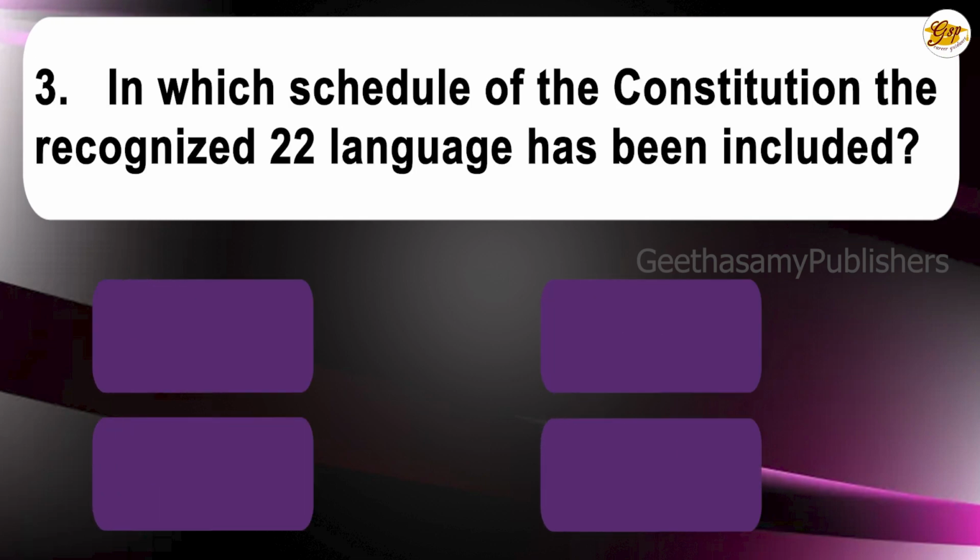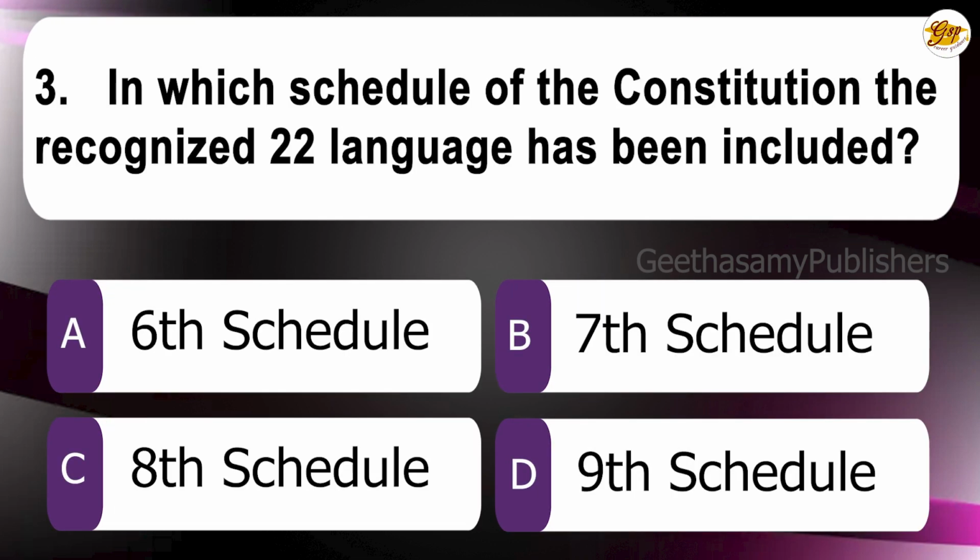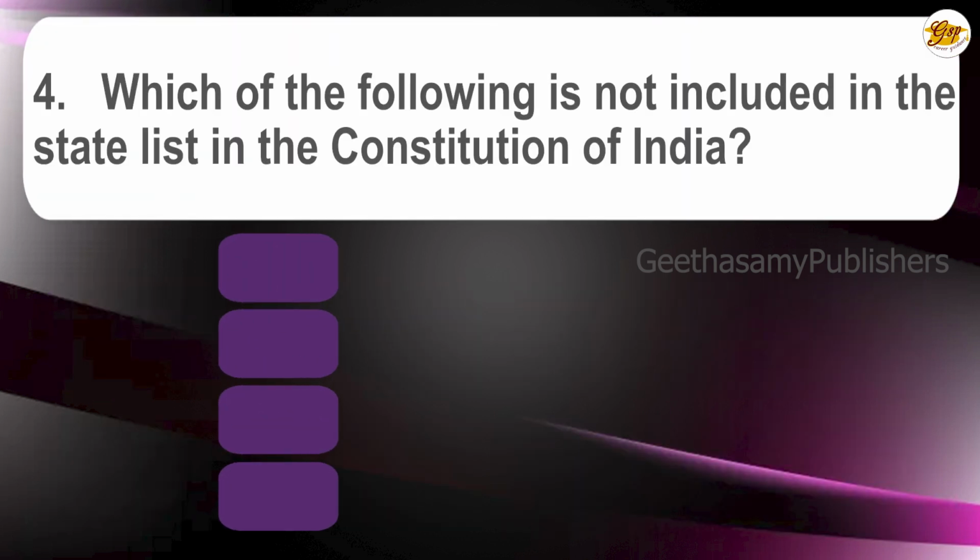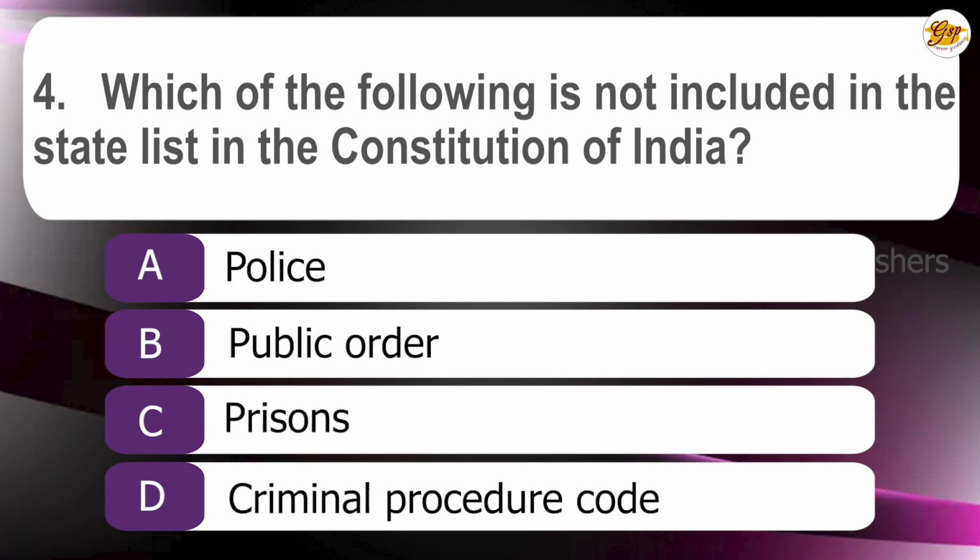Third question. In which schedule of the Constitution the recognized 22 languages have been included? A. 6th schedule. B. 7th schedule. C. 8th schedule. D. 9th schedule. The correct answer is C. 8th schedule.